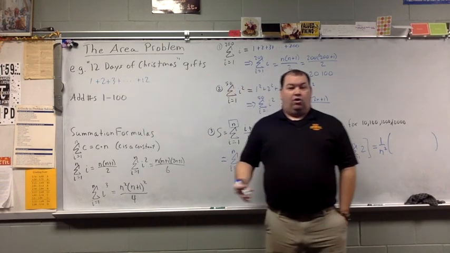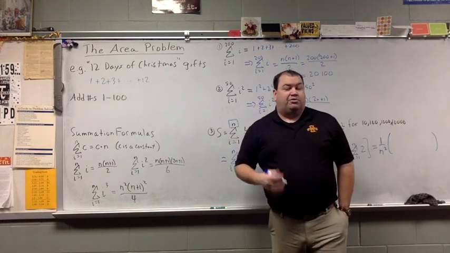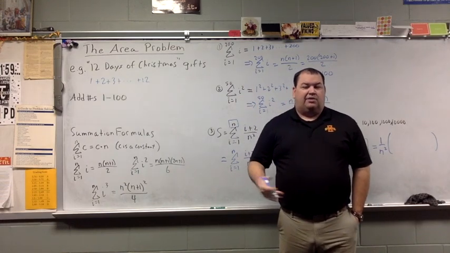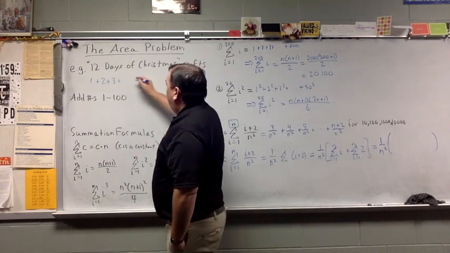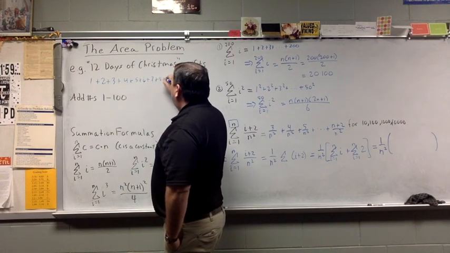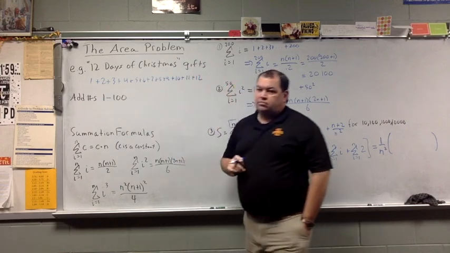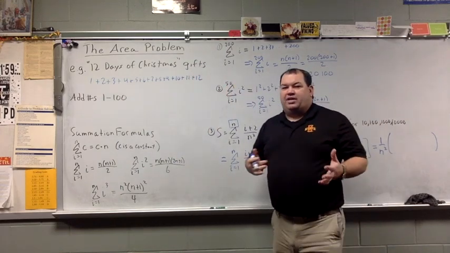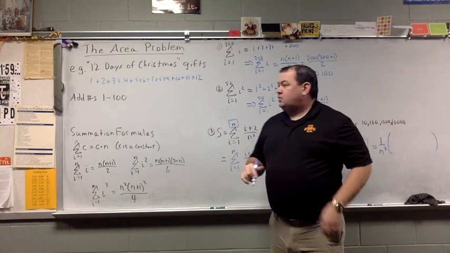So if I add all of those gifts up, I will get the total number of gifts. But that's 12 things to add. Not hard, not difficult, but there are a lot of things there. Now there are some easier ways to tackle this instead of just going to a calculator or things like that.